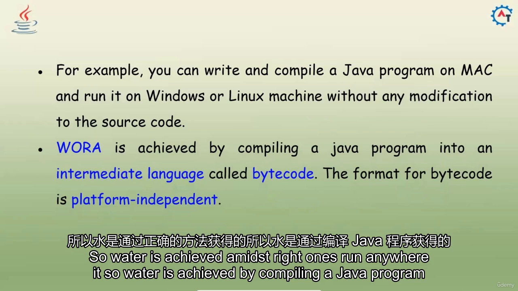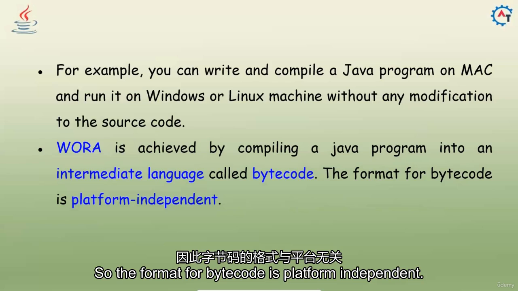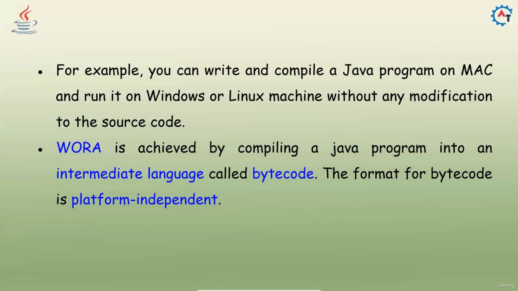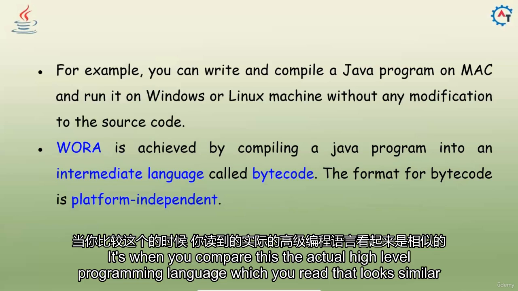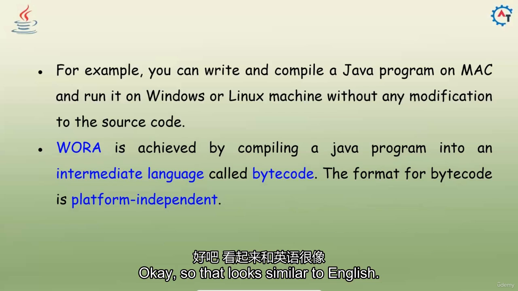WORA is achieved by compiling a Java program into an intermediate language called bytecode. The format of bytecode is platform independent. The actual high-level programming language we said looks similar to English.